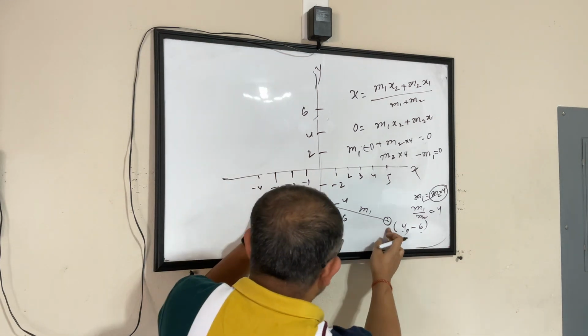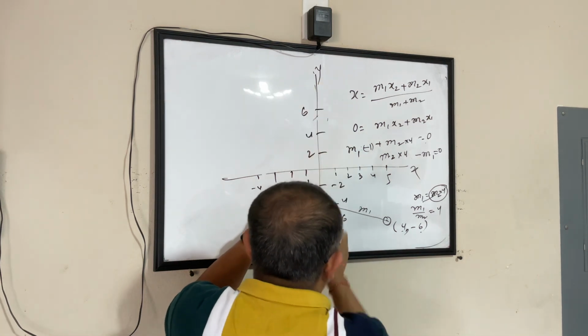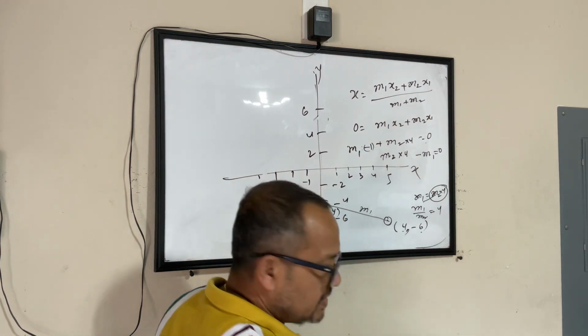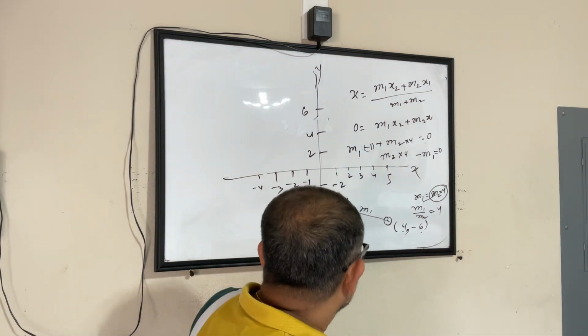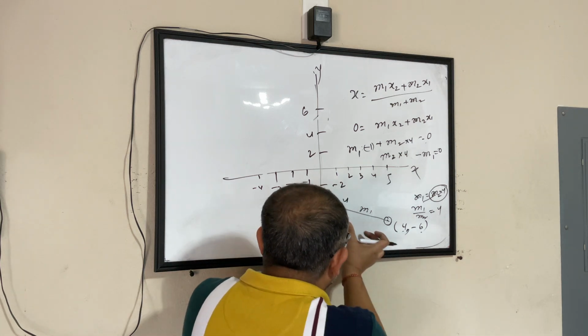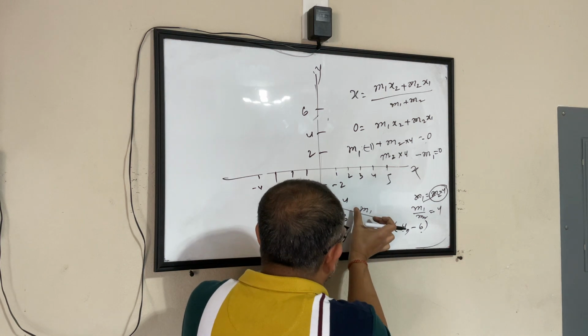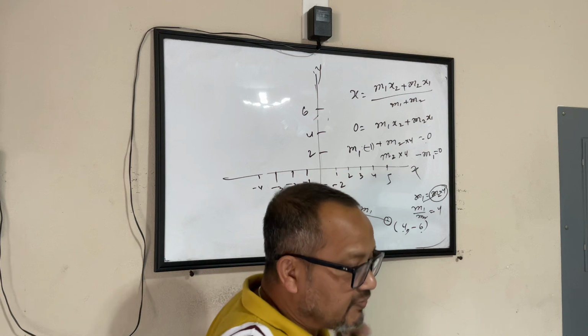So when I join these two, we see that it is passing the y-axis at this point. The question is, find out the ratio in which this is getting divided, meaning what is the value of m1 by m2. That's what we have to find out.